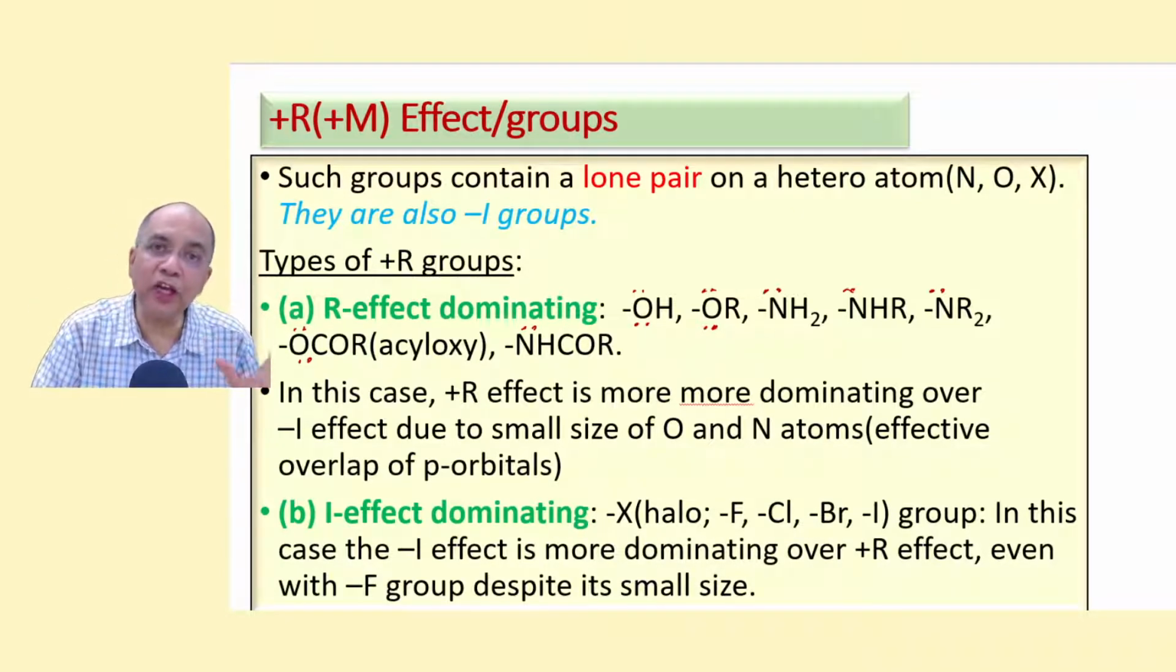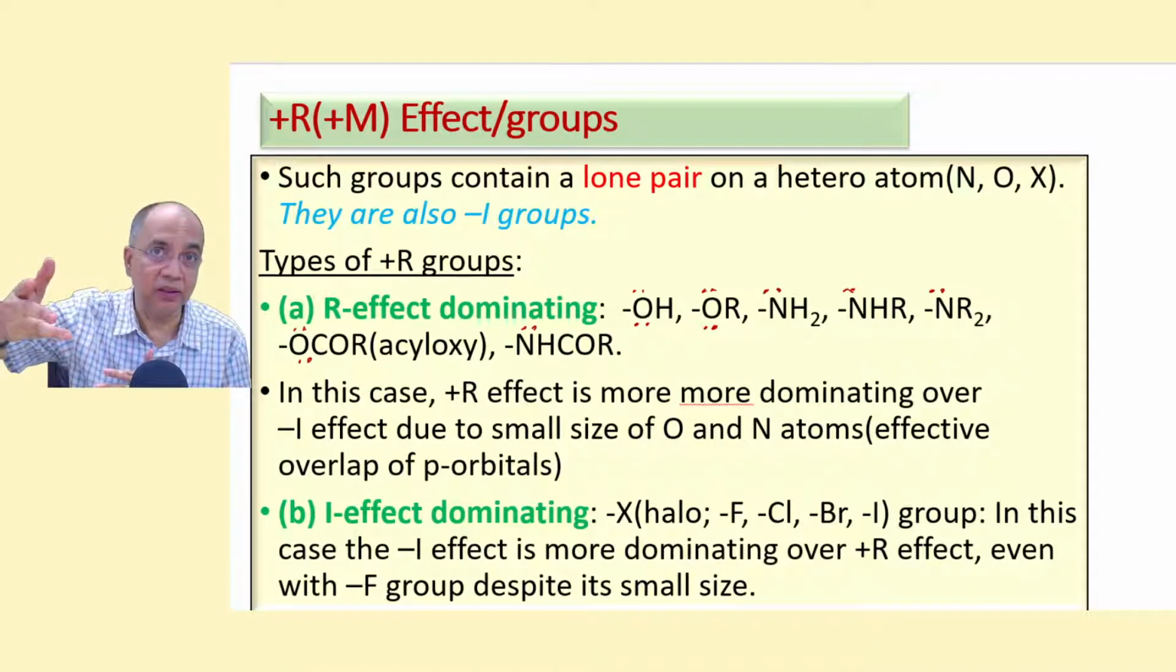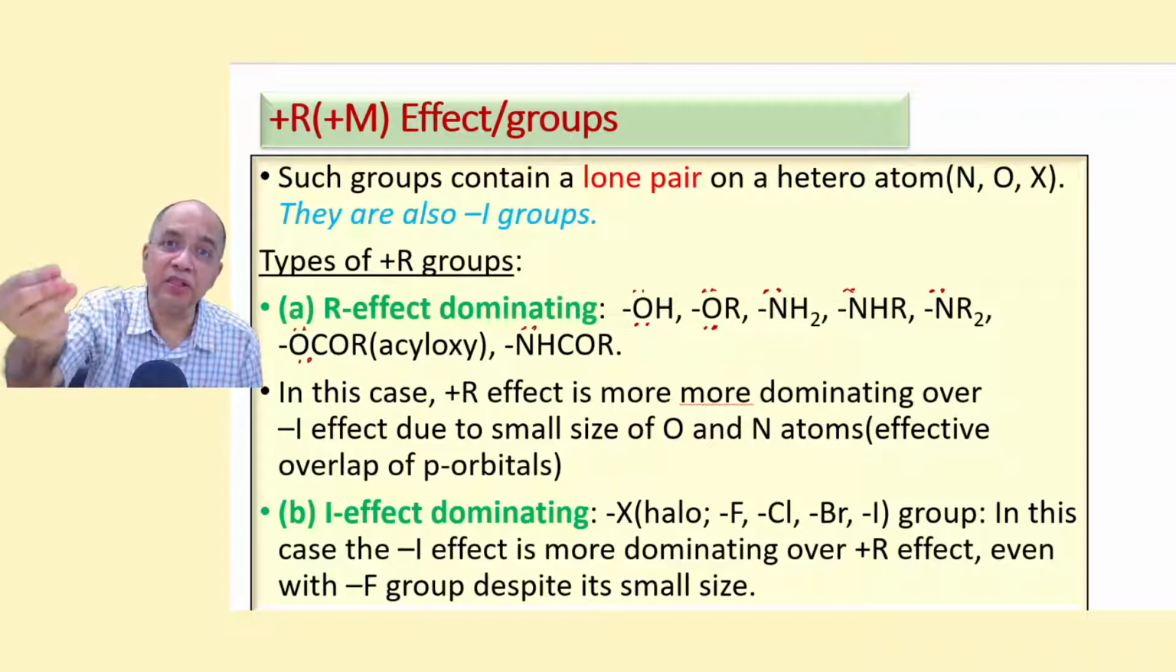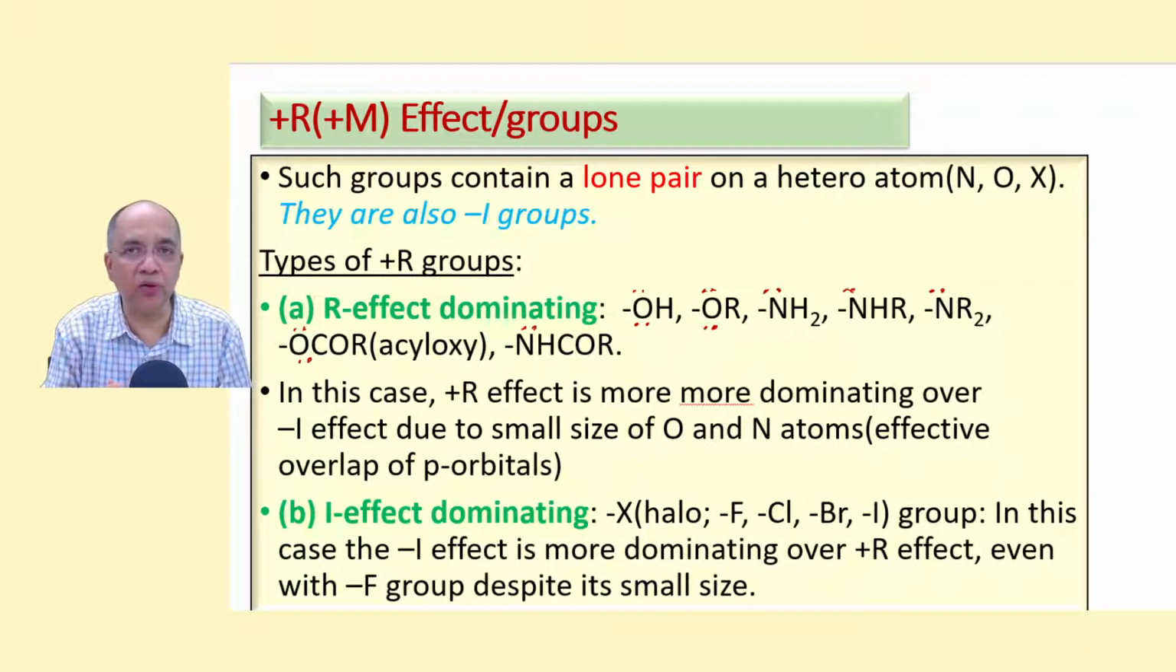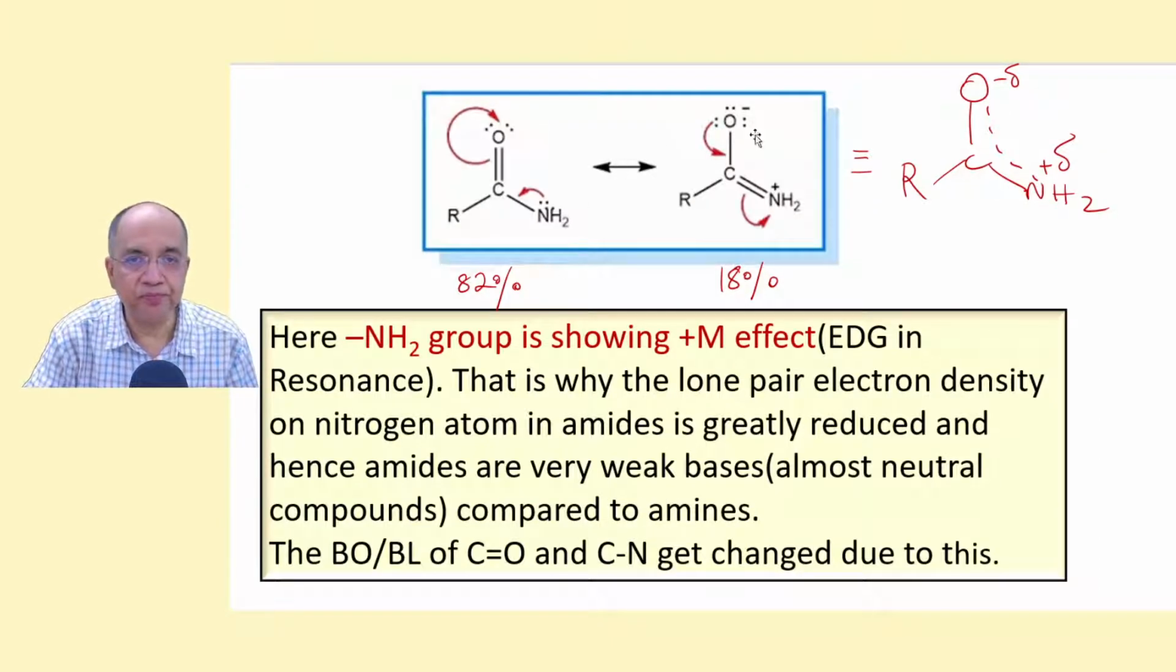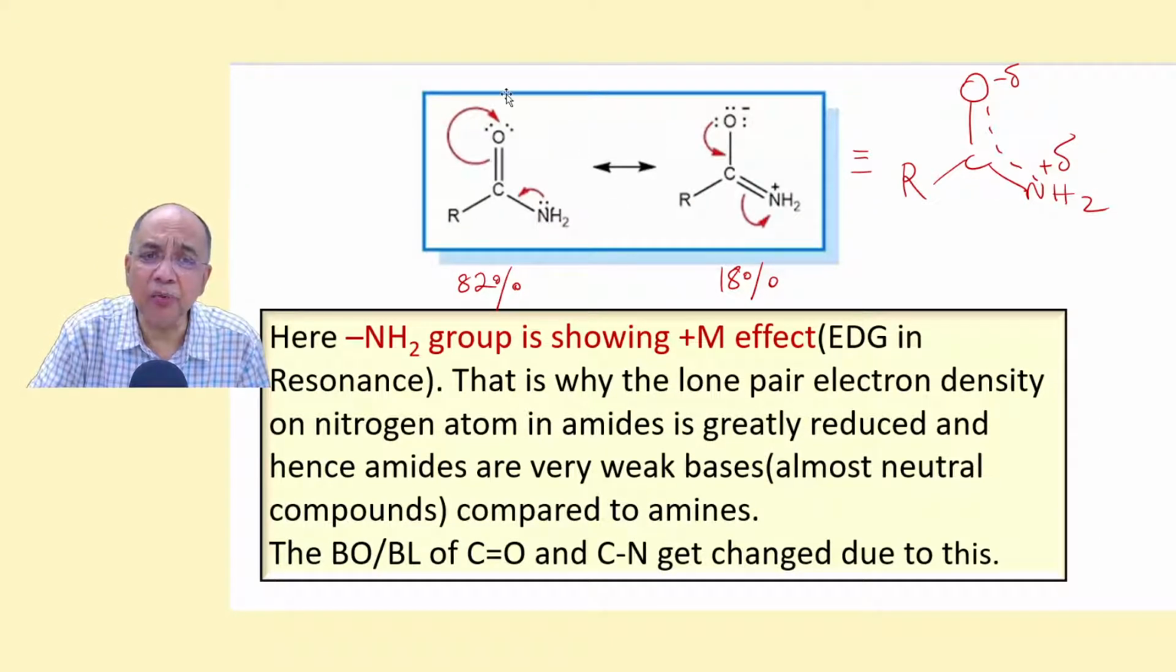So there are two types of plus R groups. One where the plus R effect is dominating, and the other where the minus I effect is dominating. There might be some plus R effect, plus M effect, but the minus I effect is more pronounced than plus R. Let's see C double bond O NH2.